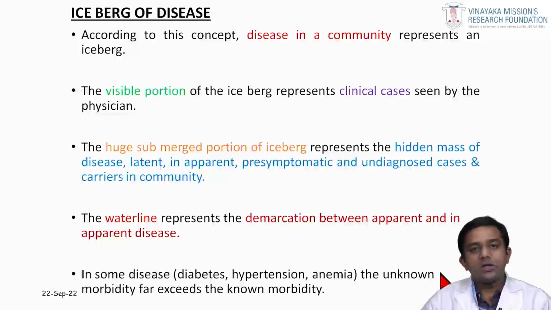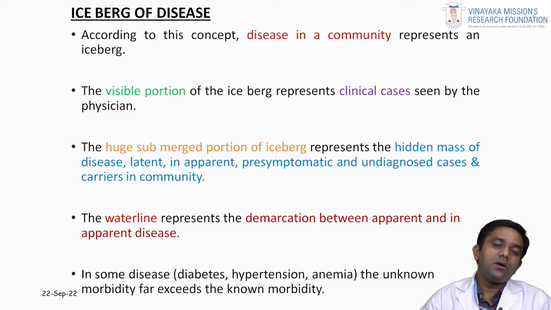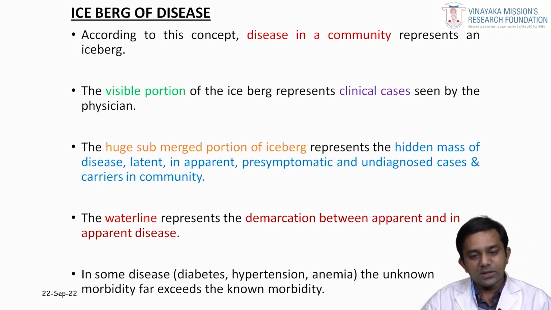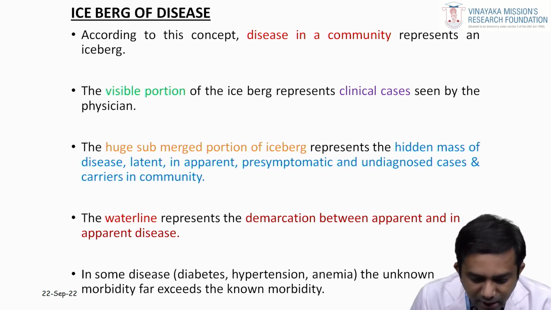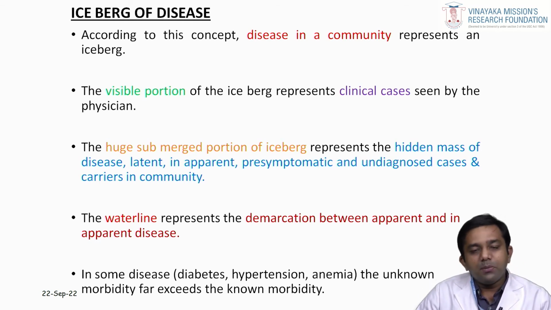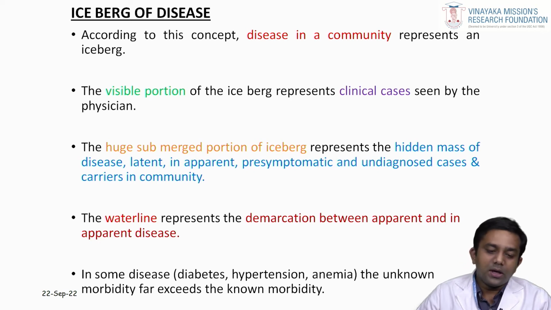The last concept is your iceberg of a disease. Now, we will see what is a new concept known as the iceberg phenomenon or iceberg concept of a disease. According to this concept, disease in a community often represents an iceberg. So, what is an iceberg? The visible portion of the iceberg represents the clinical cases which are usually seen by the physician. So, what are these clinical cases? Clinical cases are those in the topmost portion of the iceberg.